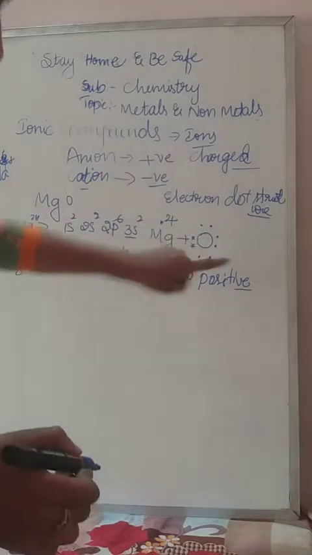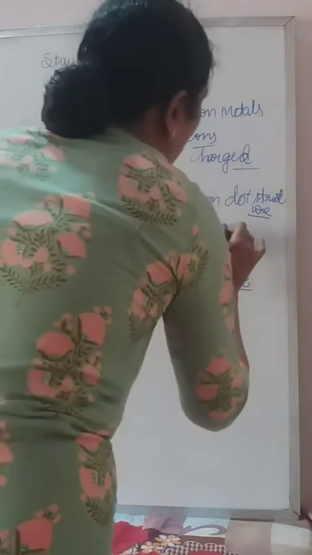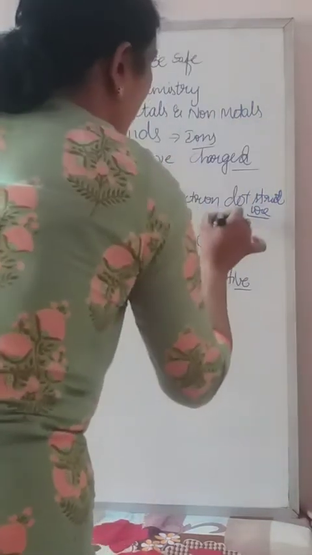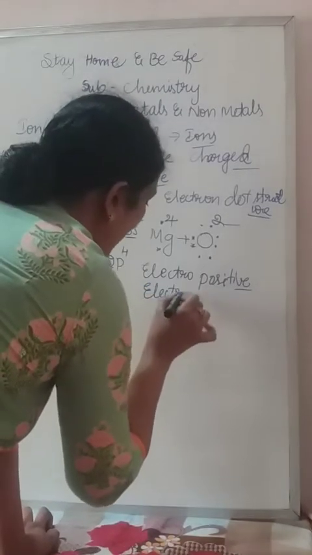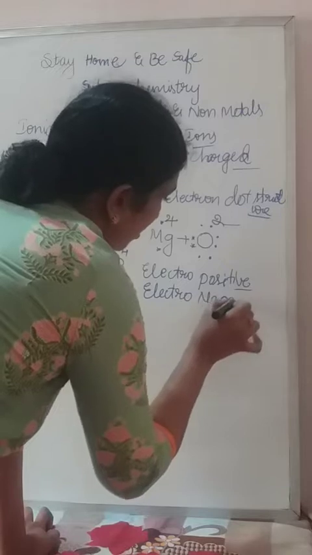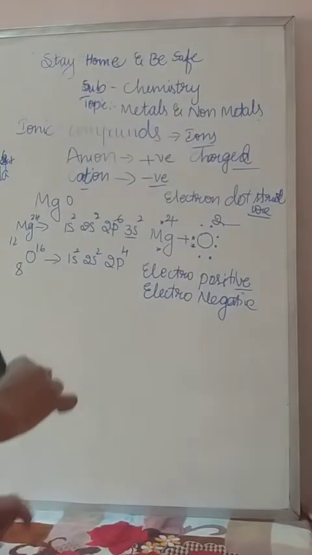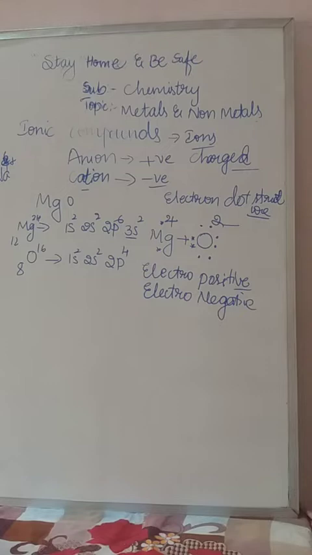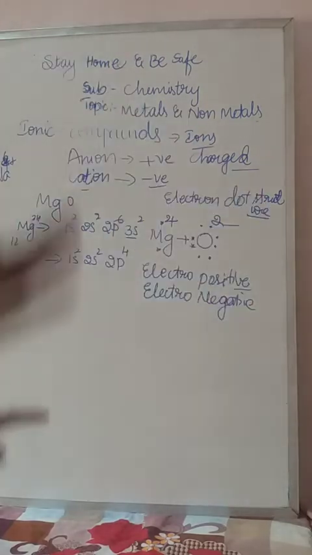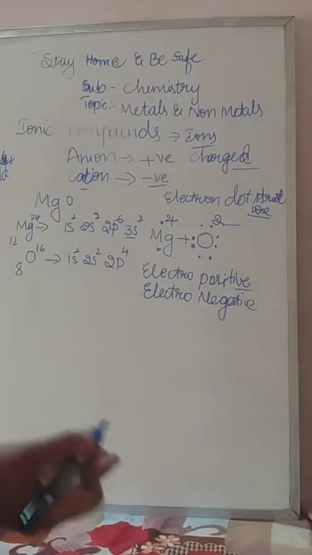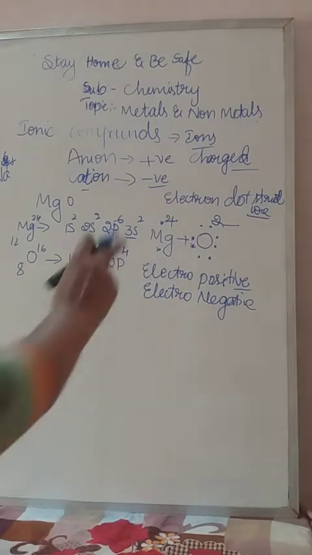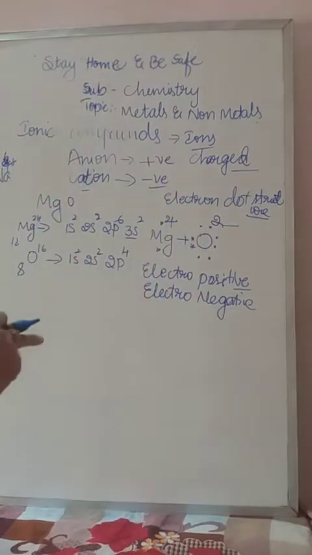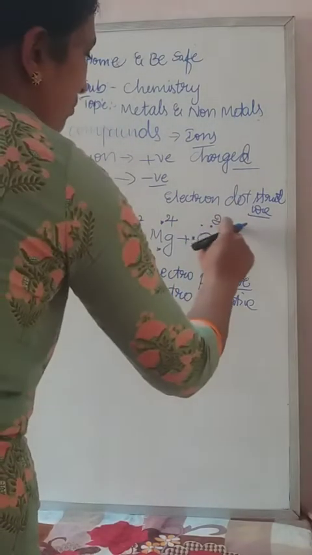Oxygen is receiving the 2 electrons and becomes electronegative. How many electrons is it receiving? That is 2. So what is meant by electronegative? The element which has received electrons from the neighboring element to form a compound is called electronegative. The element which donates the electron is called electropositive. The element which receives the electron is called electronegative. Keep in mind: donating, positive; receiving, electronegative. So that's why oxygen becomes minus here.